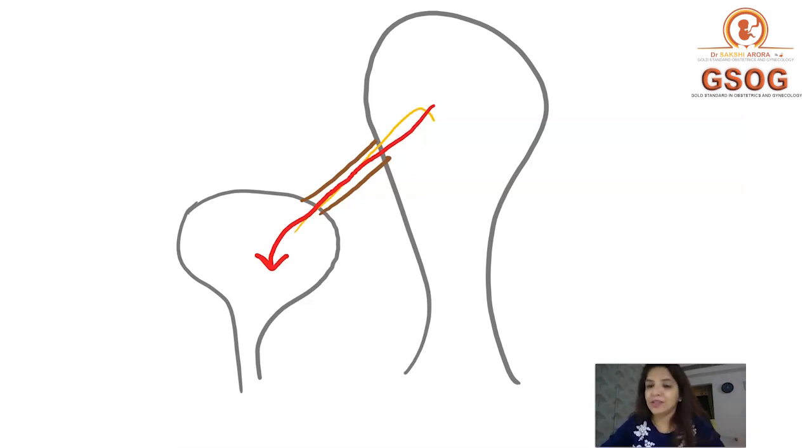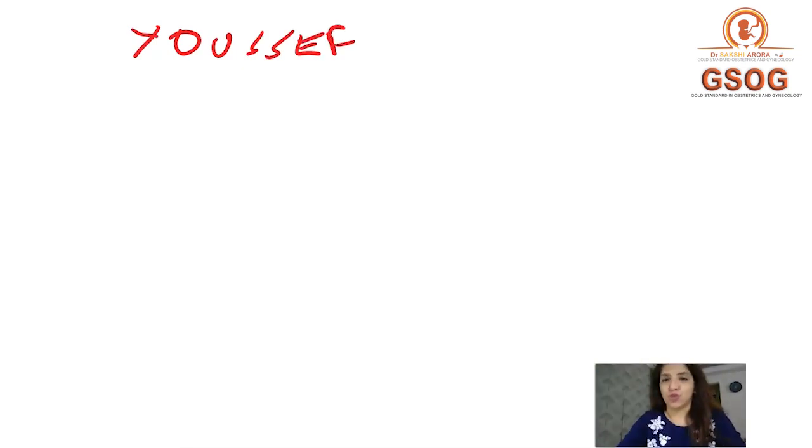And another last thing which I want you to remember is something which is called Youssef Syndrome. Now, what is Youssef Syndrome? Youssef Syndrome is a combination of, number one, amenorrhea. So the patient will have secondary amenorrhea.